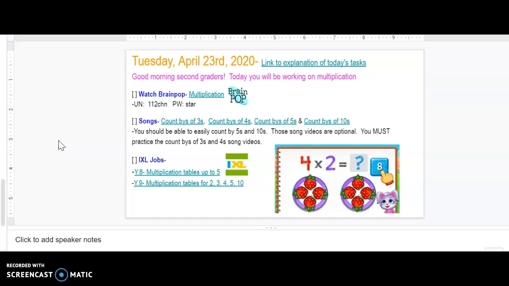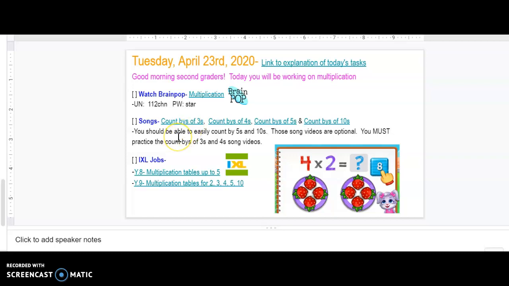You do not have a workbook page to complete today, but you have a list of tasks that you need to complete for practice. The first thing you are going to do is click on the link multiplication, and that is going to take you to Brain Pop, and you are going to watch the multiplication video. Here's the username, 112CHN, and the password is star.